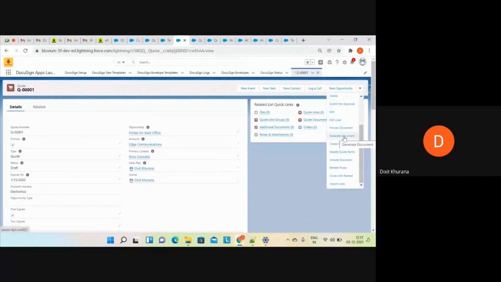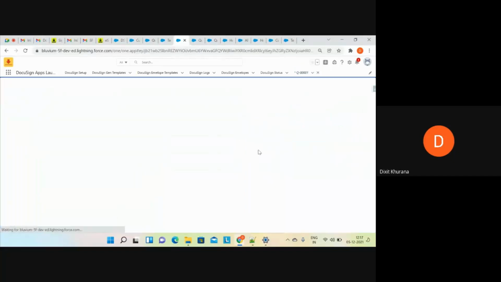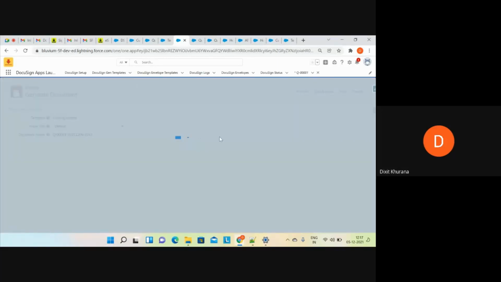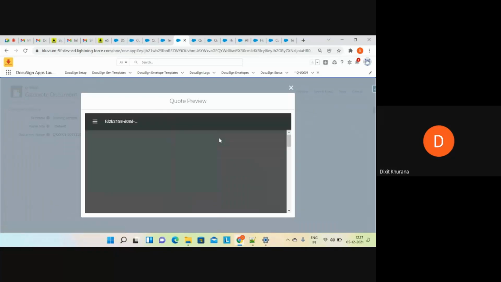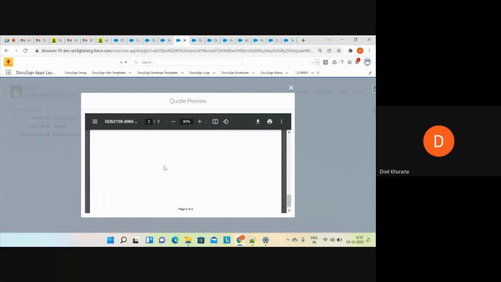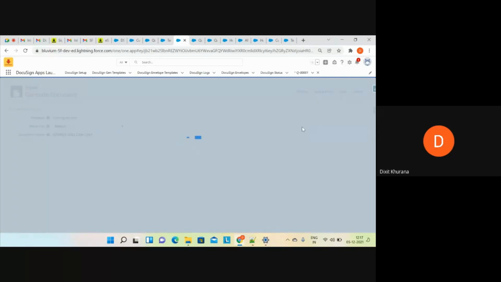Once you click on generate document, okay, now let me click on generate document. This is basically more of the CPQ side. You have to generate the document before you. I'll click on preview first. Let me show you the preview. It will only contain one signing block. Yeah, you can see now, there are no two sections. We have only one. Okay, I'll click on save.